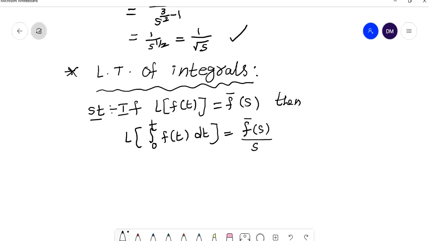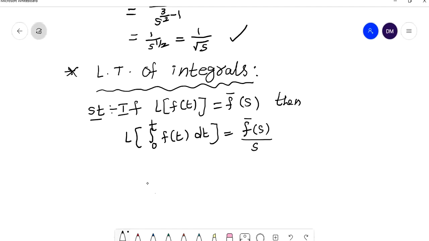Here f bar of s is nothing but L of f of t. If you have a single integral, then we write f bar of s by s.